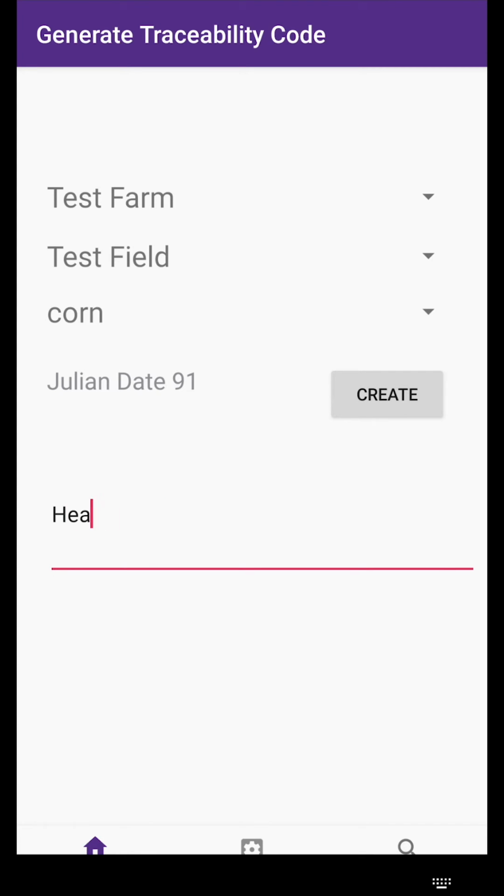The Notes section is for you to make a note of anything you'd like. For example, heavy rain, signs of infestation, or animal tracks. You can also put customer information in this section.